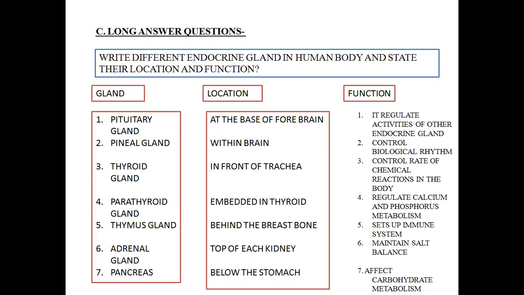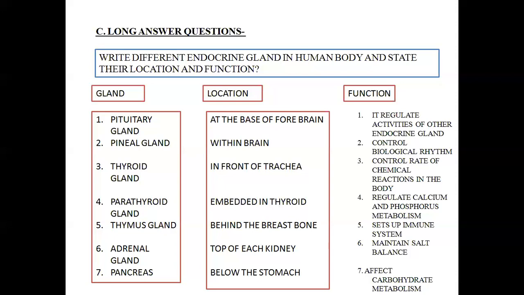Next is the thymus. The thymus is located behind the breastbone and it helps in setting up the immune system. As I have already mentioned, the thymus gland acts as the site where the lymphocytes mature.